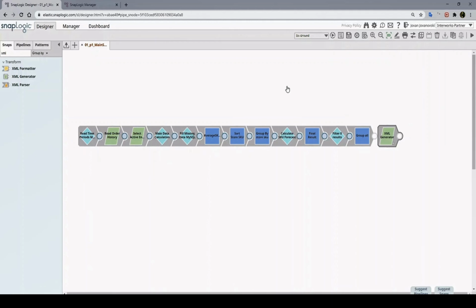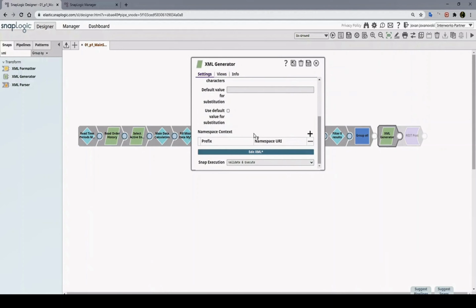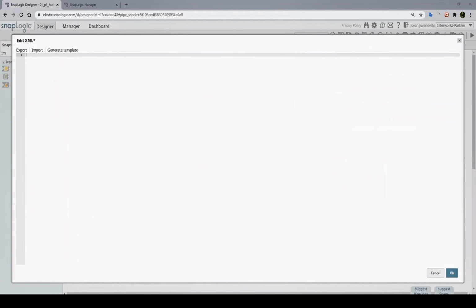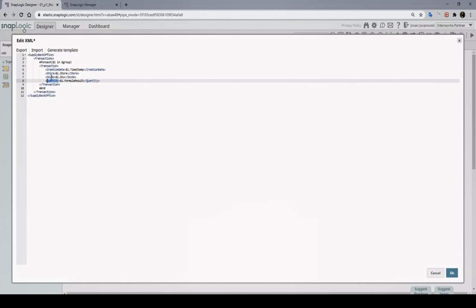Yes. So using the XML generator, we are going to make the configurations, specify the XML template, and this is the XML template that we will be using. So we are sending quantities, SKU number, store, and creation date. And these variables, what I see here is it's something that is coming from the previous snap. It's dynamic data. Yes, so these values that are inside of the XML tags are basically dynamic values that are provided from the downstream snaps.